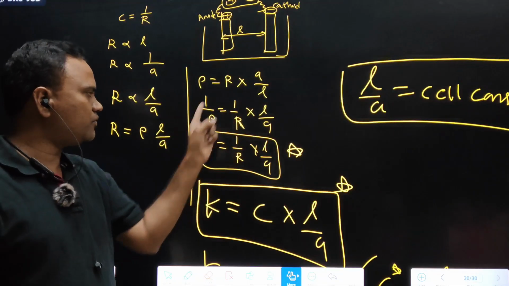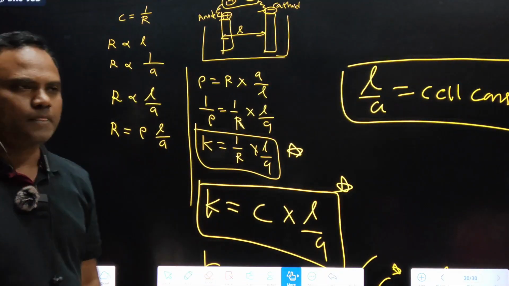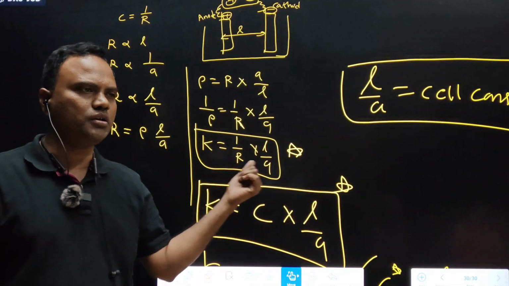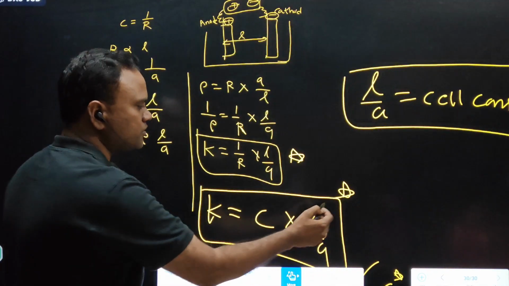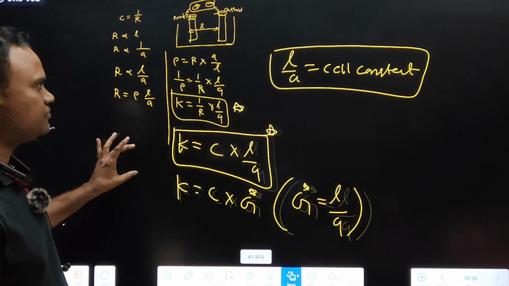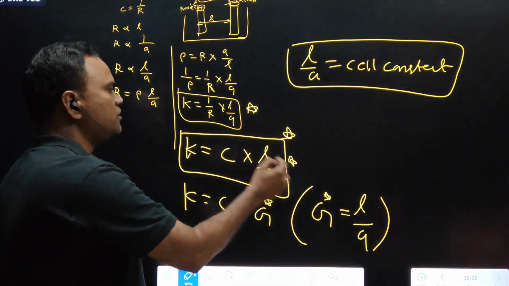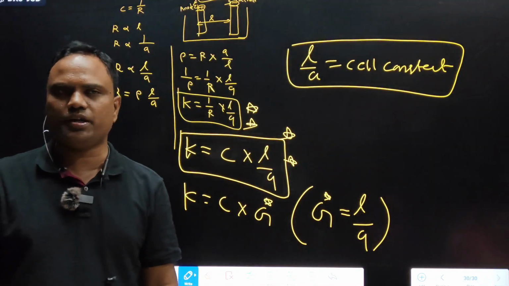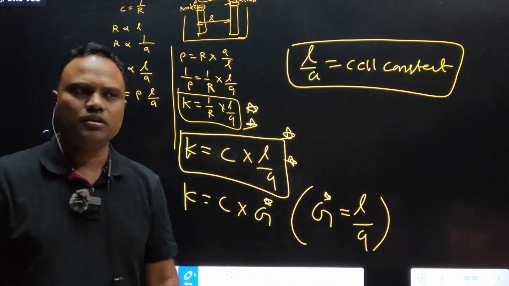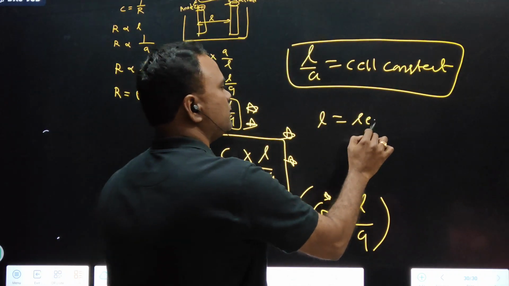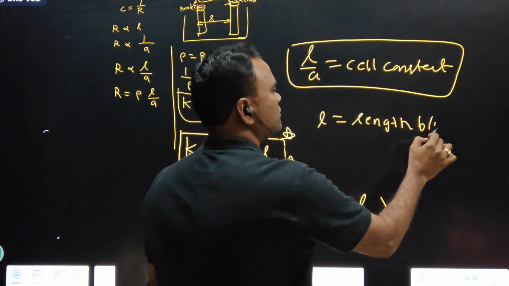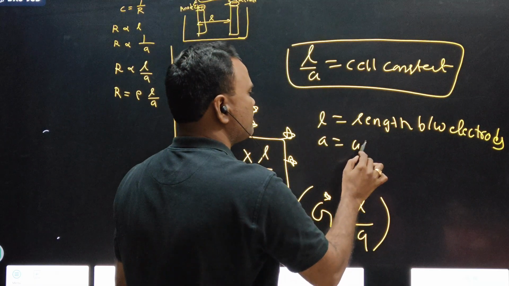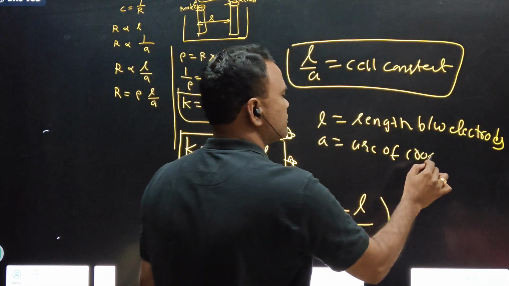So say the formula: specific conductance is equal to 1 by R into L by A. These star marked boxes are very important. Sometimes we have to calculate cell constant L by A. What is L? Length between electrodes. A is area of cross section.